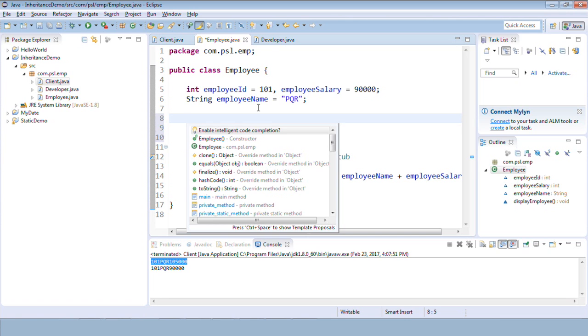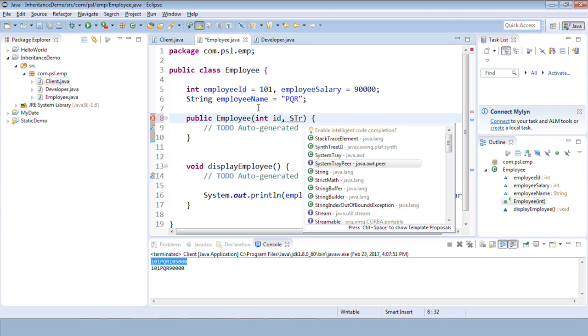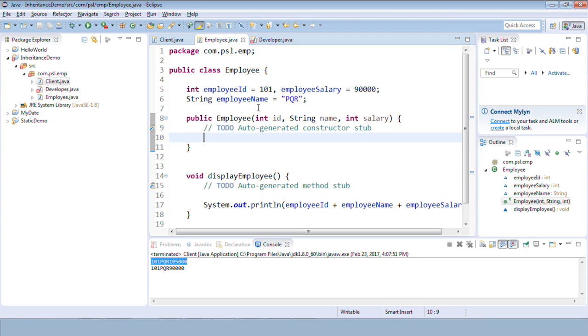So let me create a constructor inside this class. Say ID of type integer, name is of type string, and salary is of type integer again. We'll initialize inside the constructor.